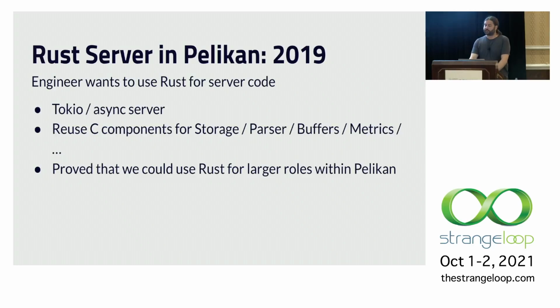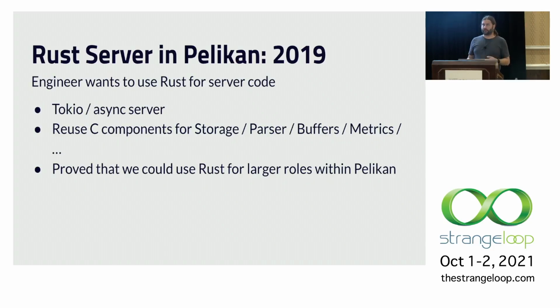Then in 2019, we had another engineer who was a bit more ambitious and wanted to try using Rust for the actual server code. They decided to use Tokio, which is an async framework for Rust. It's an executor and all these other things.